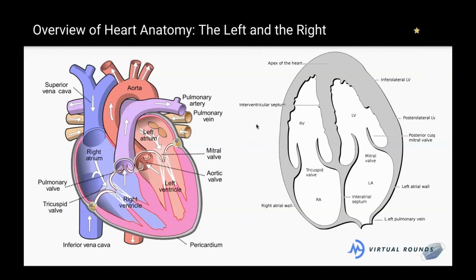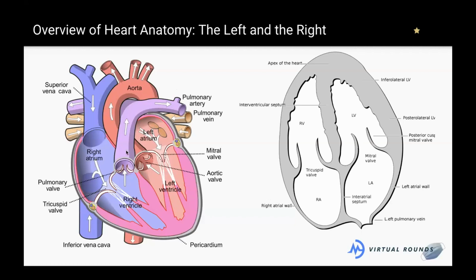I can do it. So oxygenated blood from the lungs will go through the pulmonary vein into the left atrium, and then from there it goes into the left ventricle and then out through the aorta. Perfect. And in that process, it will cross the mitral valve, and then that's how oxygenated blood will get into the body. Absolutely perfect.